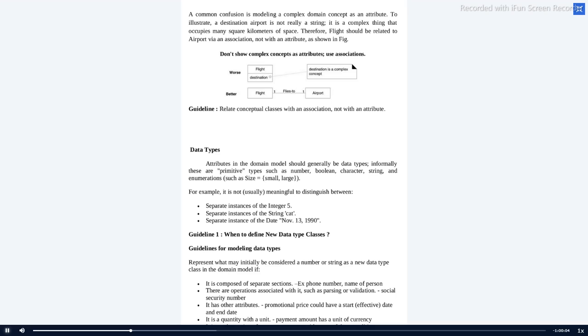Okay, let me discuss some more guidelines. When to use new data type classes. For example, if you are creating a new class and you are creating some objects for it, you can use the same class and objects in some other class. So most often when you use an object of some other class inside another class, you have already studied in OOPS. When will you use the object of another class inside some other class?